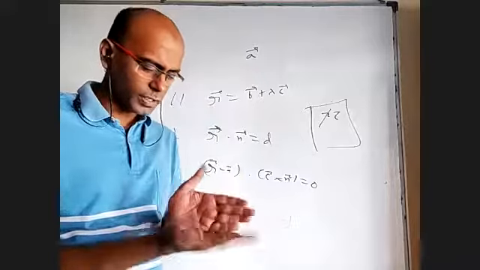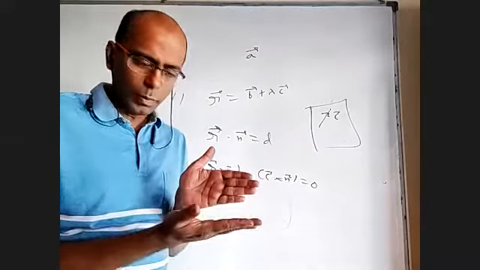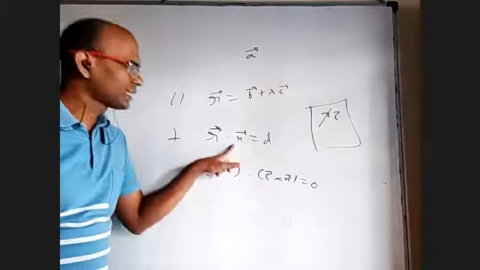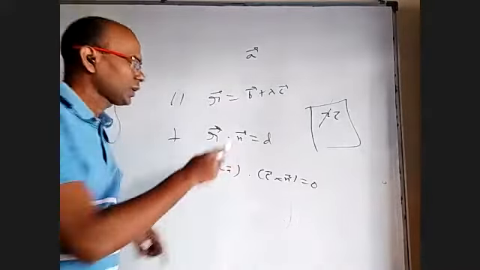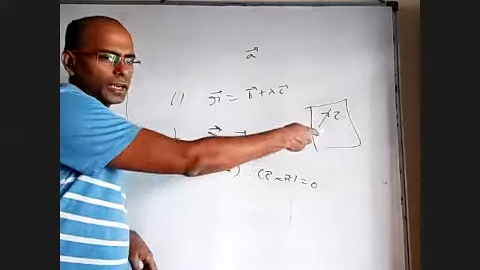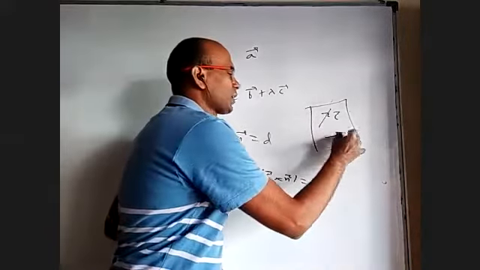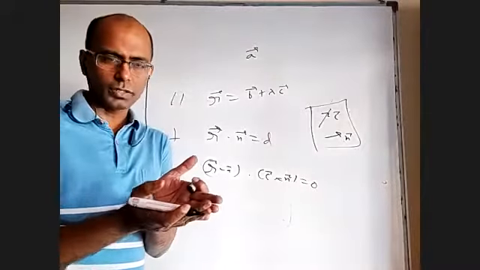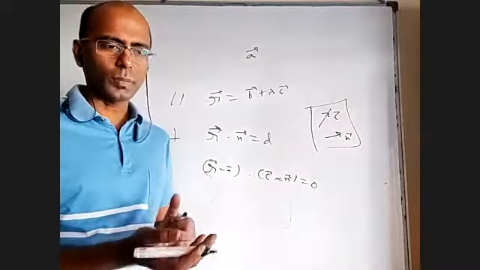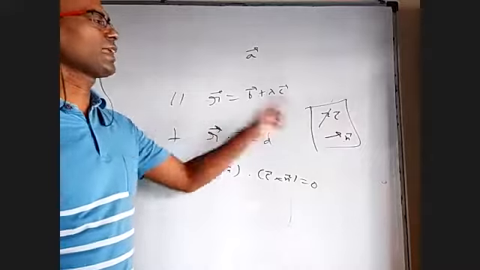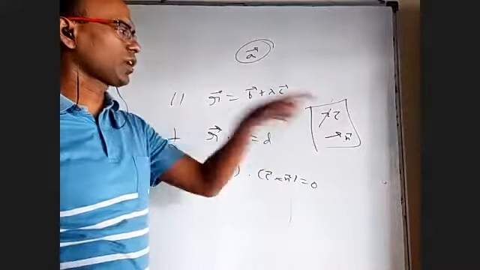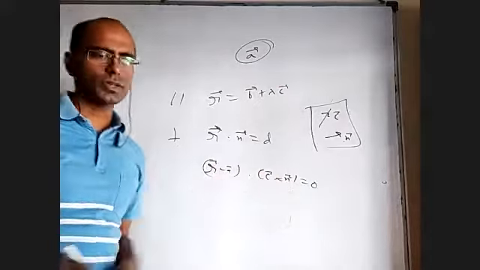Whenever two planes are perpendicular, the normal of one plane is parallel to the other plane. So this is one plane, this is another plane. My horizontal plane's normal will be parallel to the vertical plane. So when this plane and my plane are perpendicular, the normal of this plane should be parallel to my plane. So n bar is actually parallel to my required plane, not perpendicular. The planes are perpendicular, that's correct, but the normal of one plane is parallel to the other plane. So finally, I know one point on the plane and two vectors parallel to the plane, whose normal is n cross c: r minus a dot c cross n equal to 0.